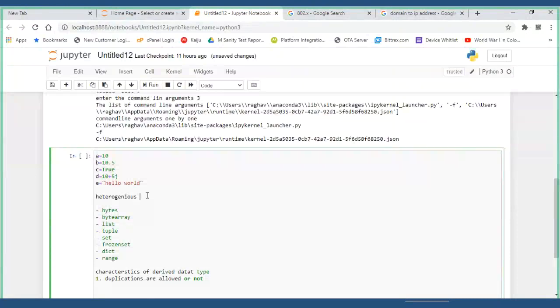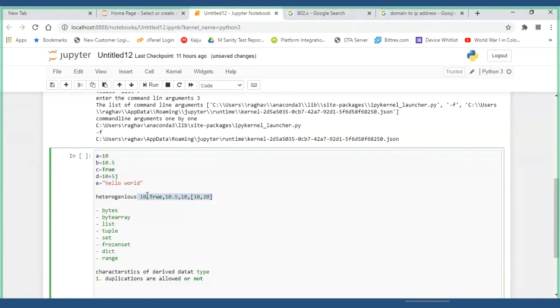Is it allowing integer, boolean, float, complex, or even another derived data type like a list? Are all different kinds of data allowed or not? That is called heterogeneous.